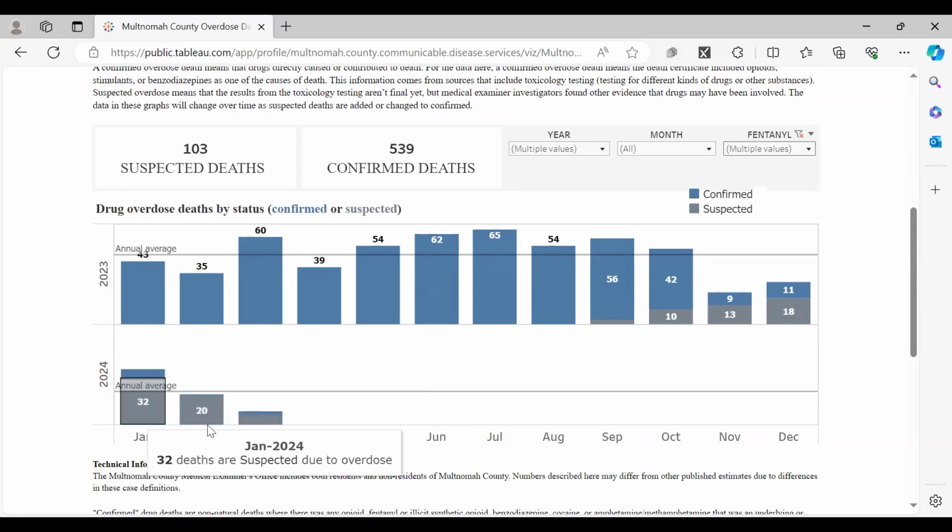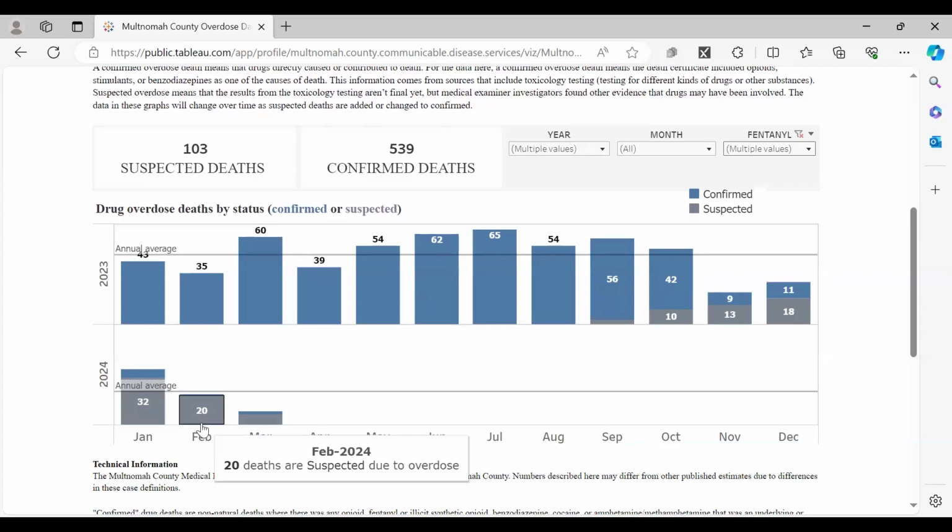And what we have here in 2024 is it appears to be a decline in the number of overdose fatalities in general. There may be a decline occurring, but there also may be a delay in the investigations being recorded.